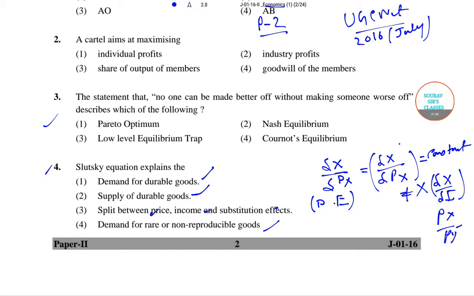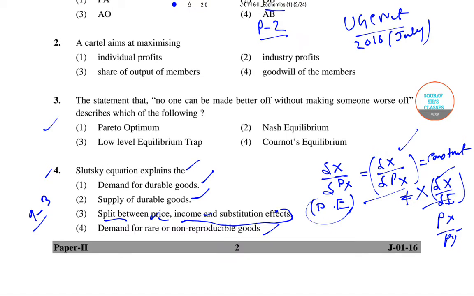So this is basically the substitution effect and this is basically the income effect. So price effect is divided into substitution and income effect. So the Slutsky equation explains the split between price, income and substitution effect. So for question number 4, we know the right answer is option 3.